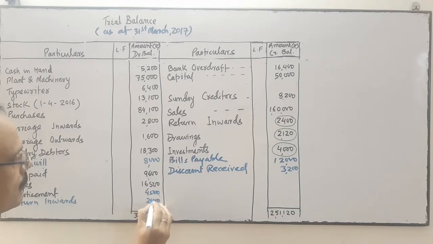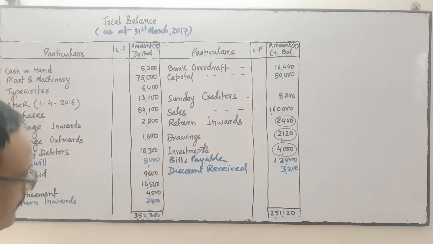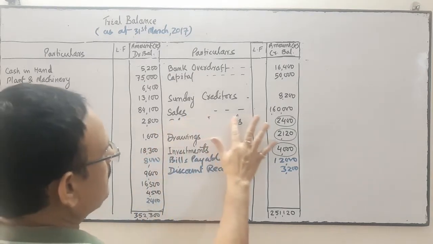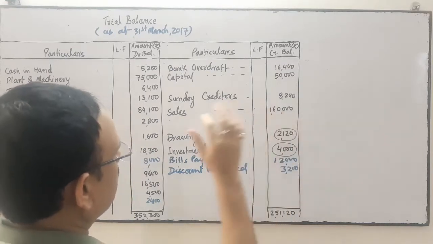Return inward, 2,400. Okay. Next error is, I am going to erase return inward from this side. Return inward should be in the debit.